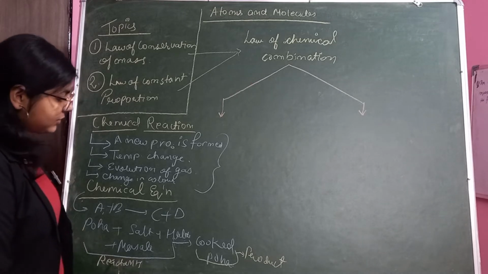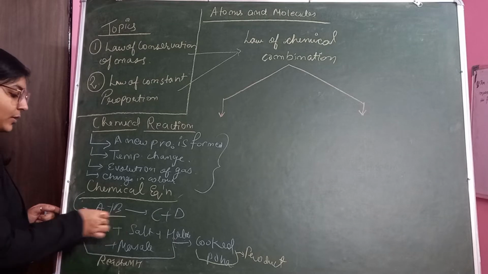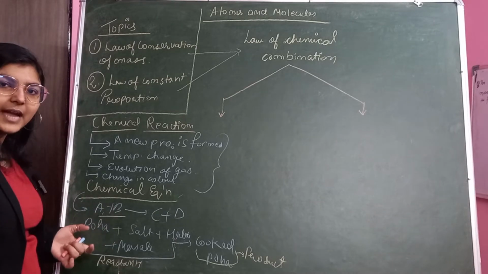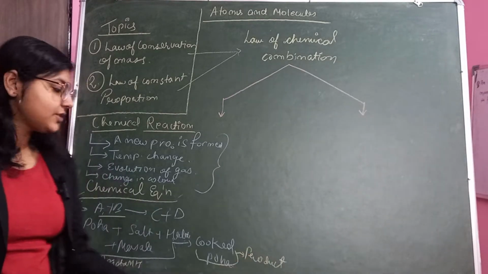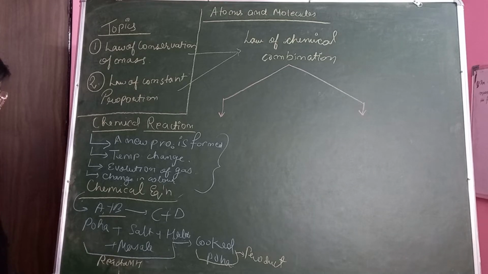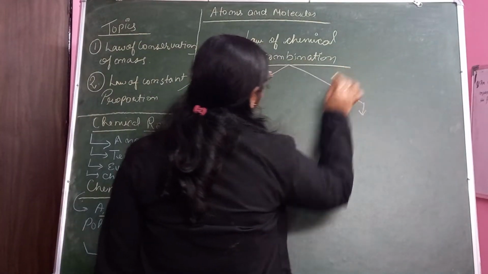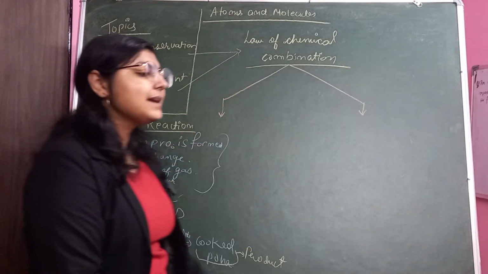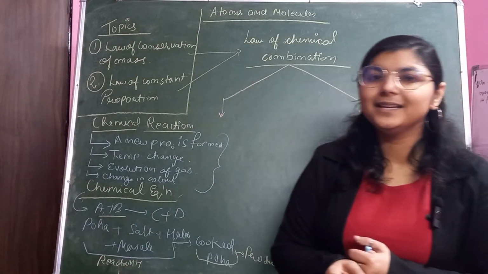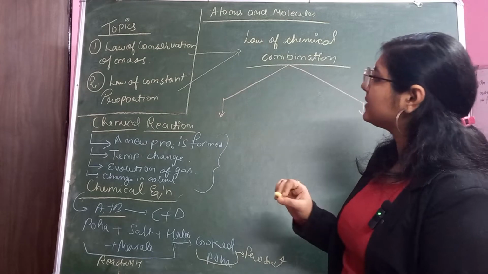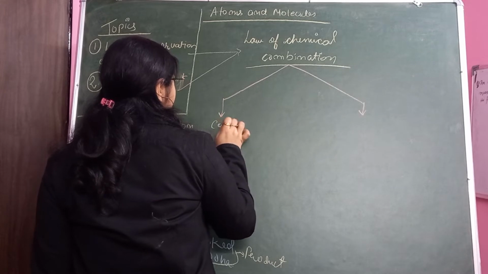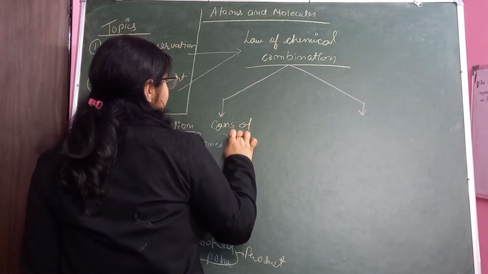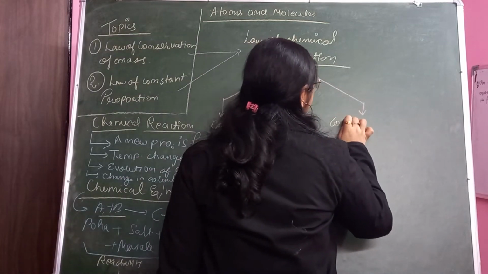That is what is known as the chemical equation, in which we write what we took as raw material on the left hand side of the arrow, and we write the products that we obtain after the reaction on the right hand side of the arrow. So this is a chemical equation representation. Now coming to the main topic, which is chemical combination. So whenever there is a chemical combination, means two chemicals are combining, right? Then they follow these two laws. That is law of conservation of mass, and law of constant proportion.